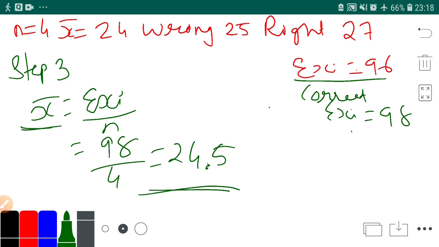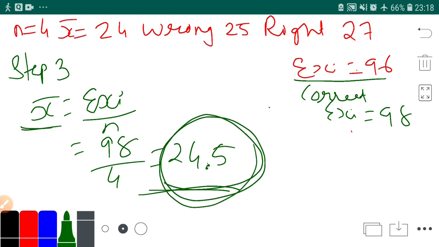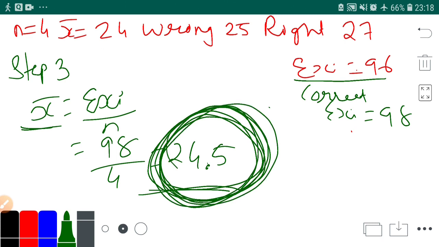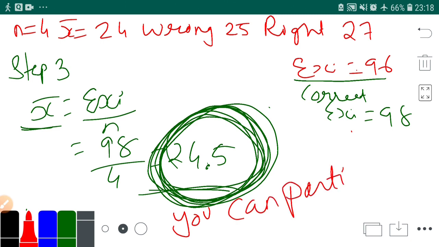Here your mean age is less than 25. It is not more than 25. So you can participate. The answer is yes, you can participate as the average is less than 25.